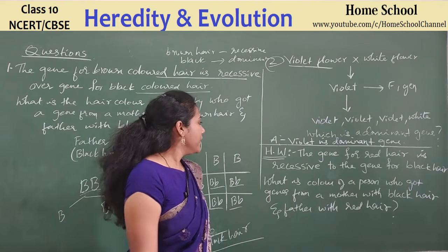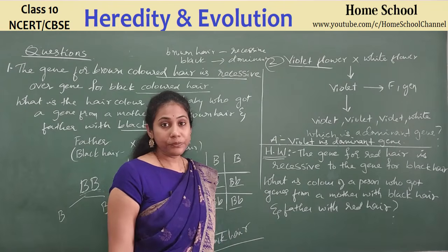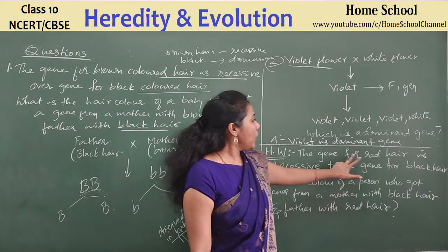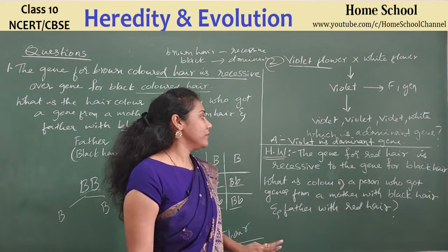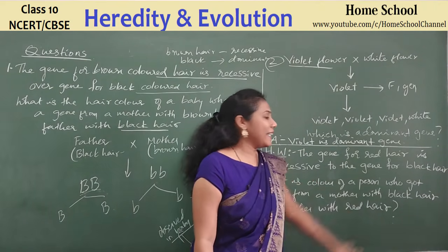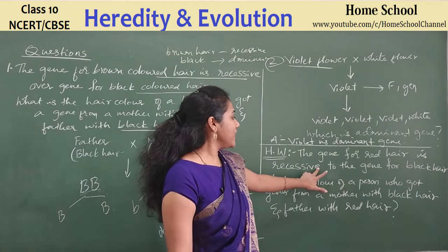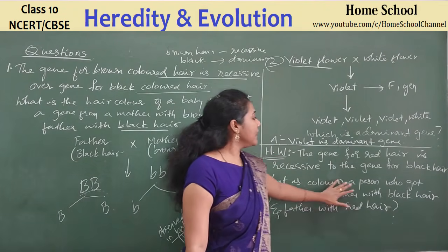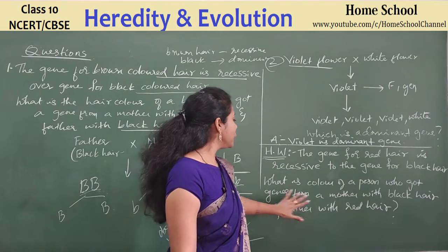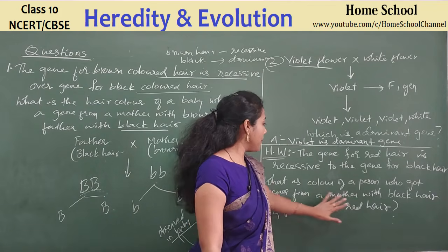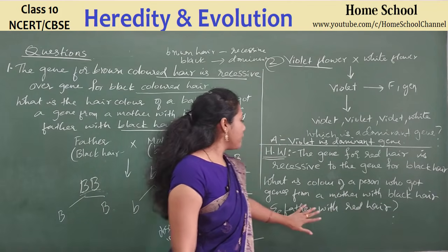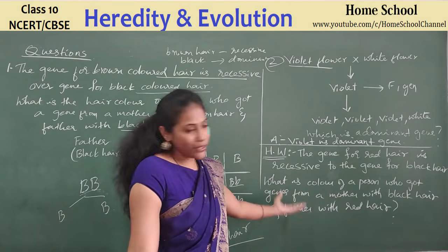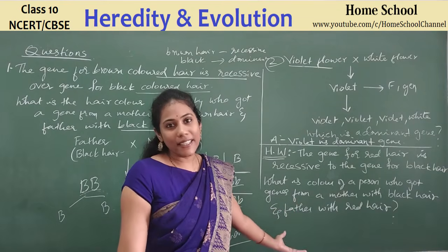Fine. And this is a homework for you. Carefully think and answer. I'll read out the question. The gene for red hair is recessive to the gene for black hair. Red hair gene is recessive, which means the black hair gene is dominant. What is the hair color of a person who got genes from a mother with black hair and a father with red hair? Just by looking at the question, you can tell the answer.